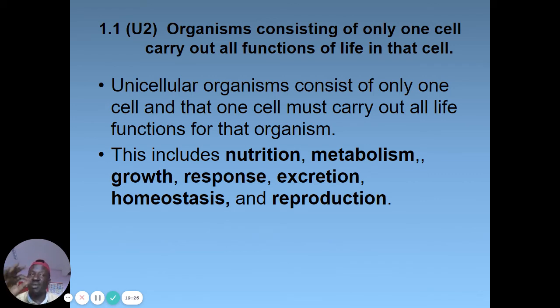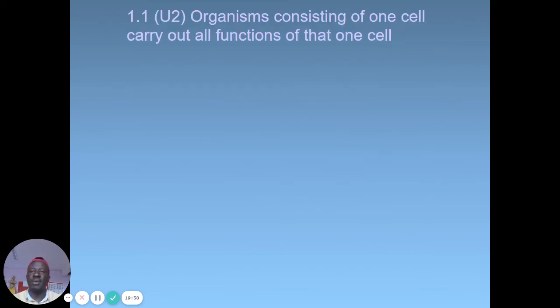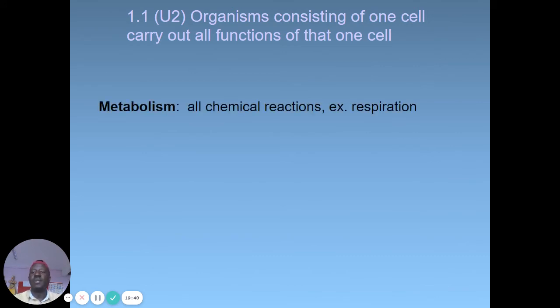So for the unicellular organisms, this proves that a cell is the basic unit of life. It's capable of living on its own. If one cell can do this, for example, look at metabolism: we have all the chemical reactions, which include respiration.